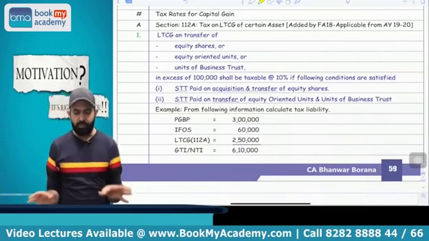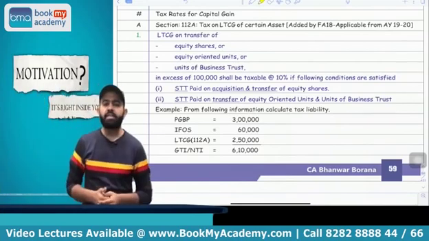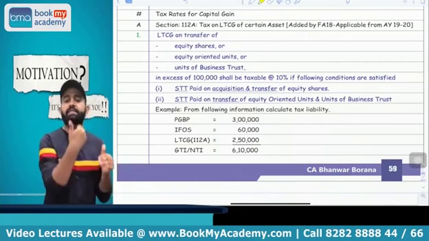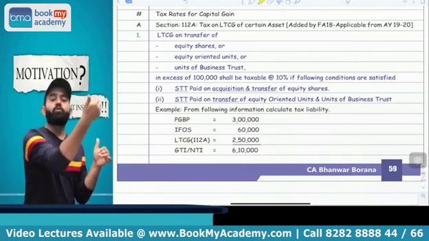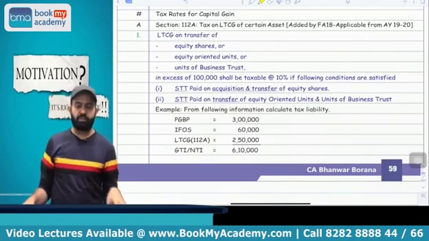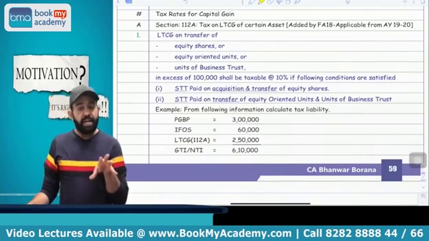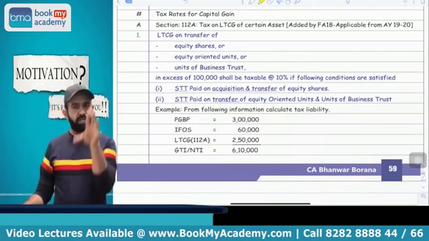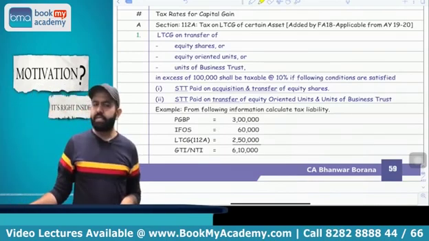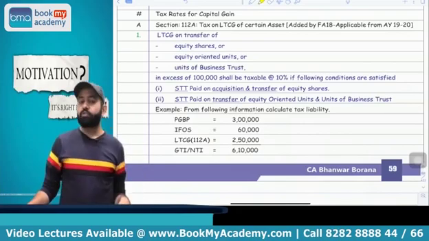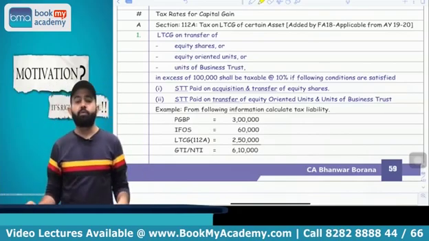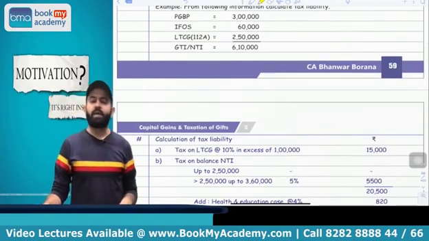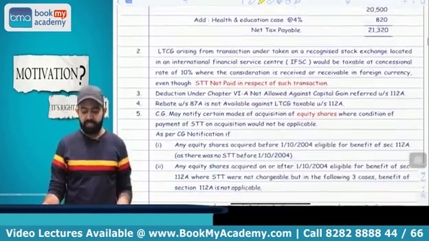The lawmaker is saying that everyone should pay attention. If there is a long-term capital gain on equity shares, equity-oriented mutual fund units, or units of a business trust, that will be taxable at the rate of 10% in excess of 1 lakh if two conditions are satisfied. First condition: in case of equity shares, STT should be paid at the time of purchase as well as sale, meaning at the time of acquisition and sale. And in case of equity-oriented fund units and units of a business trust, STT should be paid at the time of transfer of the asset. So if the conditions are satisfied and STT is paid, the long-term capital gain in excess of 1 lakh will be taxable at the rate of 10%.